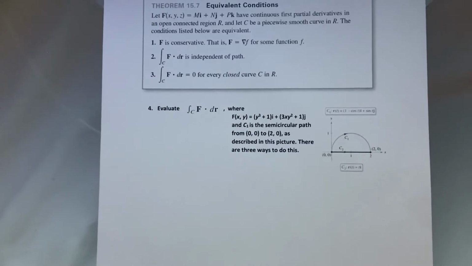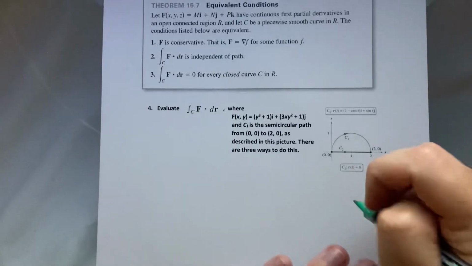So evaluate over C f dot dr, where f of x, y equals (y cubed plus 1) i plus (3xy squared plus 1) j, and C1 is the semicircle path from (0, 0) to (2, 0) as described in this picture. There are 3 ways to do it. We just saw the 3 equivalents. Okay, so let's see.